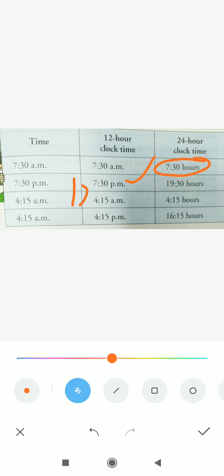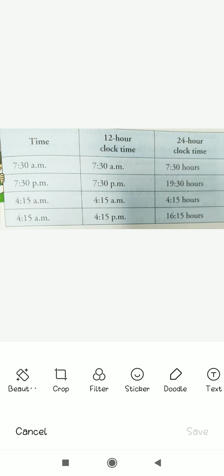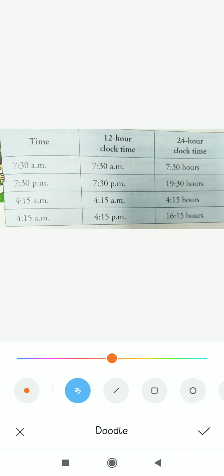Why? Because after 12 noon we start p.m. That's why 12 plus 7, it's 19:30 hours.